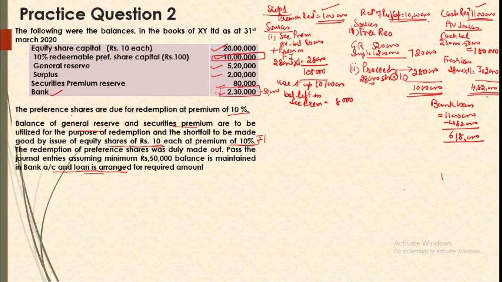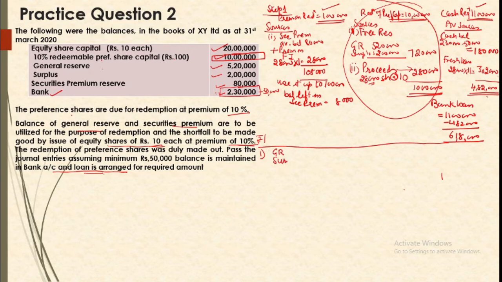So we can start passing journal entries alongside. Now our first condition was making shares fully paid, so it is already there. There is no entry for the same. Next is providing premium on redemption, but we know that this premium was provided after the fresh issue. Since you completed this source first, you need to pass entries for this source first, and then we will provide for premium. So we have to follow the order in which we made the working notes.